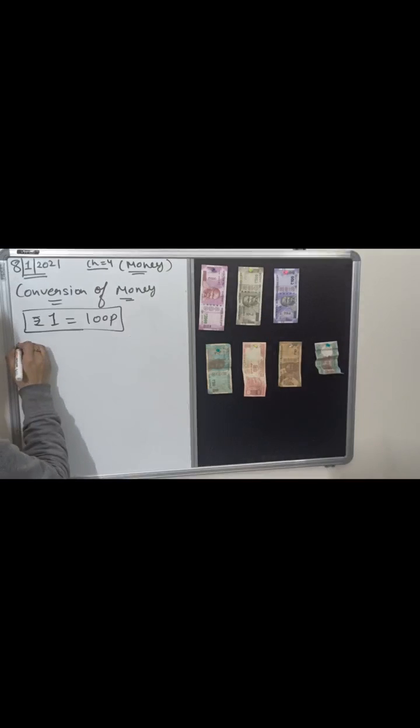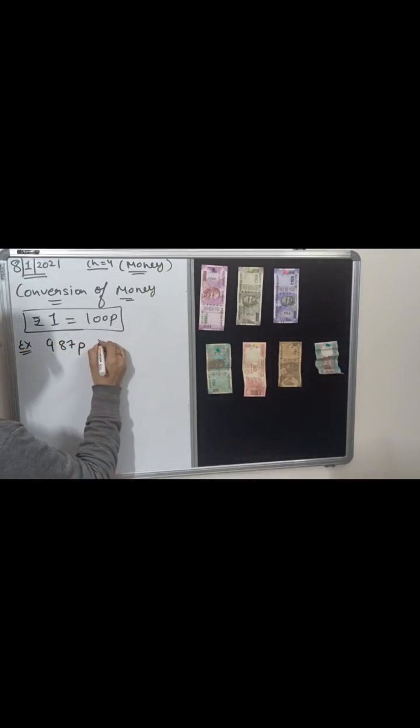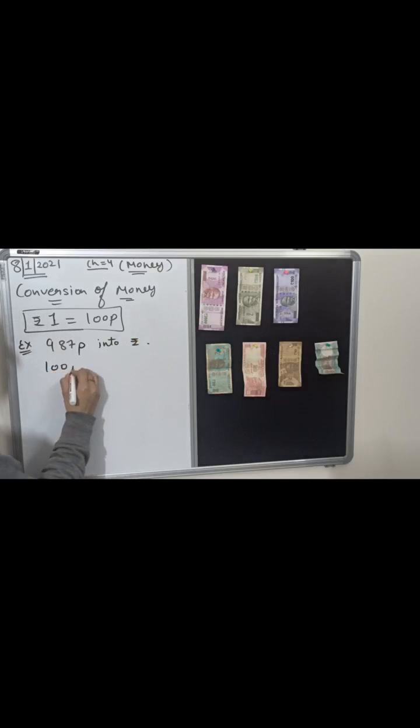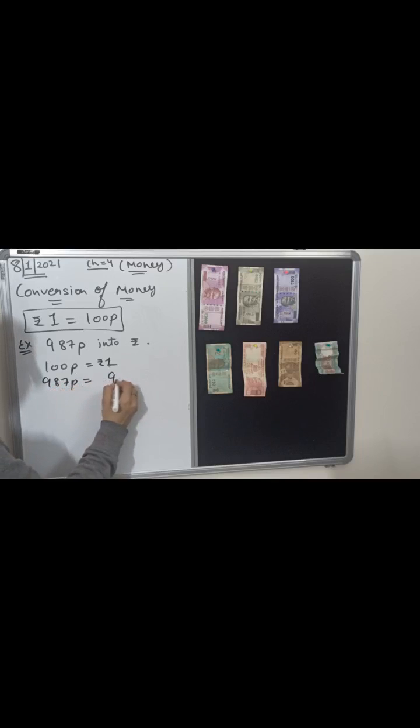Now another example. Here we will convert 987 paise into rupee. As we know, 100 paise is equal to 1 rupee. So 987 paise is equal to 987 by 100. We have to divide by 100.